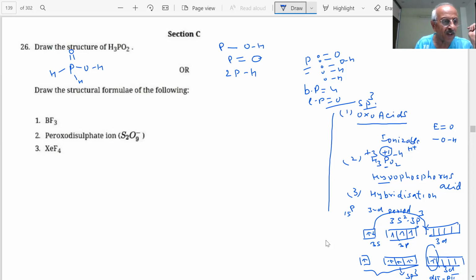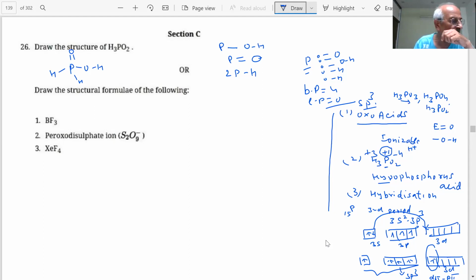Phosphorus is sp3 tetrahedral. Students, you can draw the structures of H3PO4, H3PO3. They are all important. They can ask you in the paper; structures of these are always coming in the paper. H3PO3, H3PO4, H3PO2, all these.